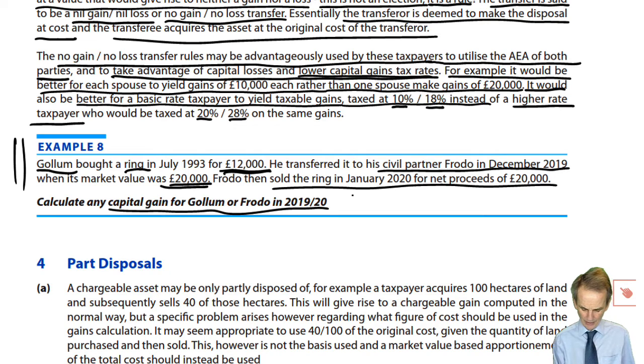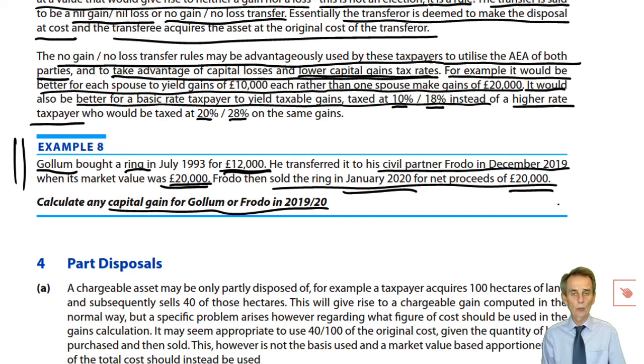Frodo then sold the ring in January 2020 for net proceeds of £20,000. It is therefore Frodo who will then crystallise that gain. His cost will be Gollum's original cost. That was £12,000. He sells for net proceeds of £20,000. It is Frodo that therefore crystallises that gain of £8,000. Again, check out the answer to that, please, in the notes at the back.